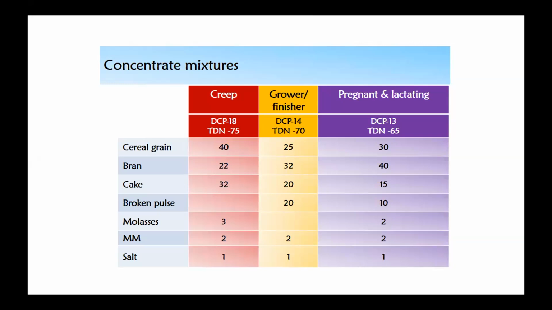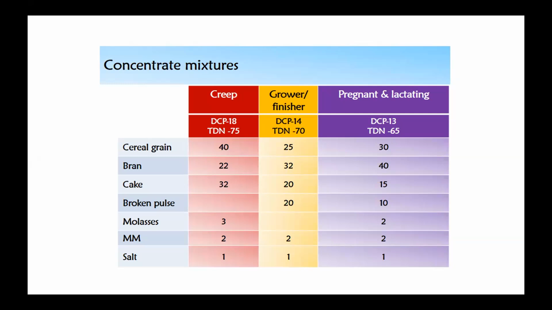For the grower and the finisher, the DCP is 14%, TDN is 70%, and cereal grain 25%, bran 32%, cake 20%, and broken pulse 20%, mineral mixture 2%, and salt is 1%.